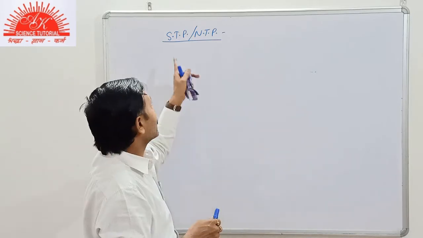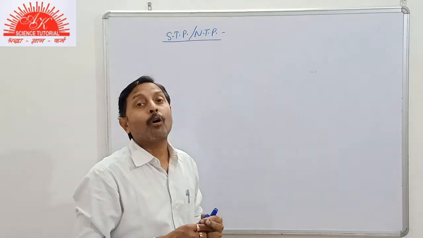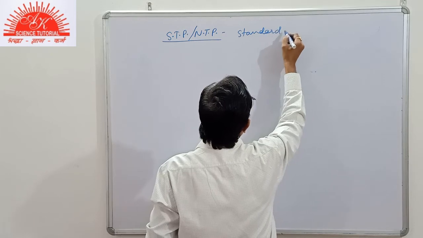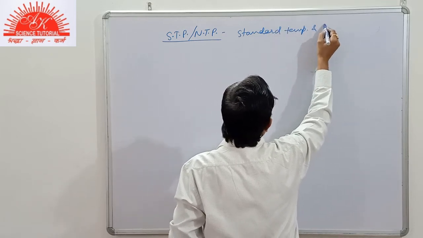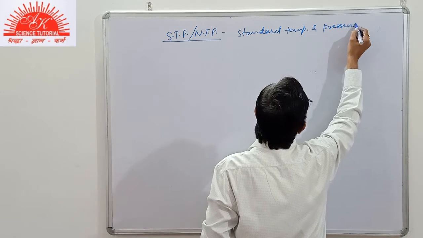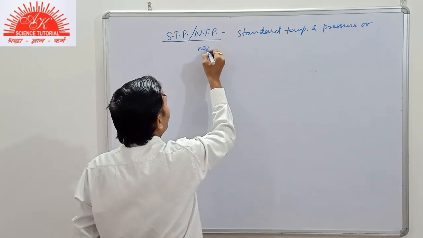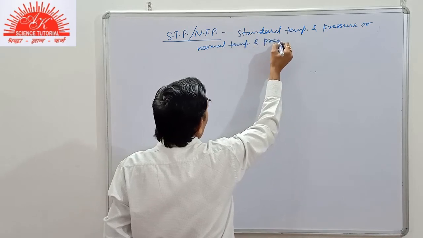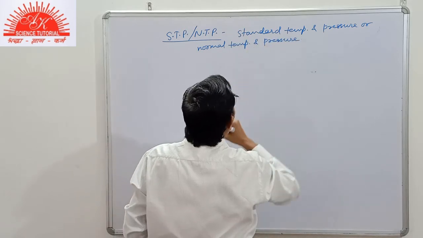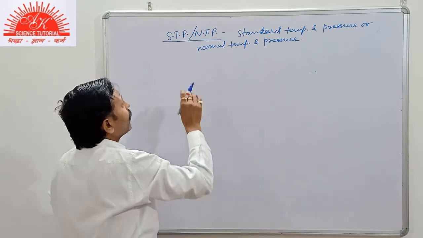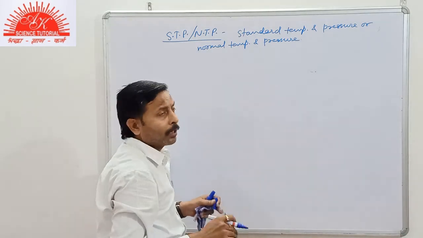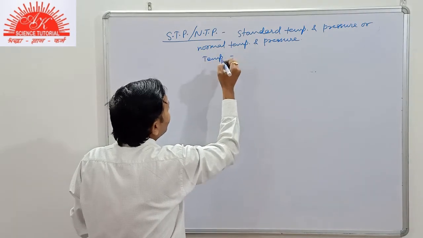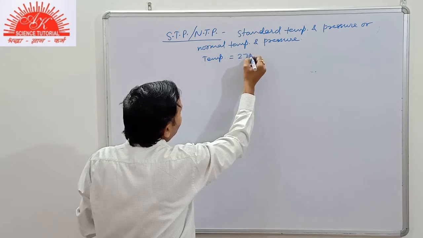That is called standard temperature and pressure or normal temperature and pressure. Now students, as I have just told you, it is a fixed value, that is, here in this case the temperature is taken as 273 Kelvin.